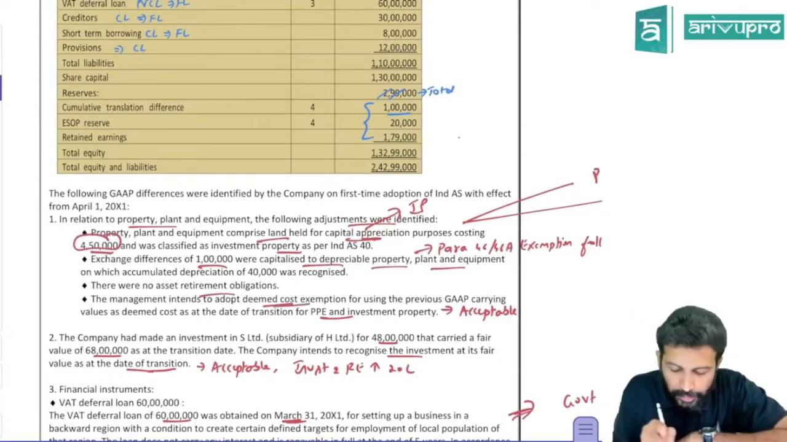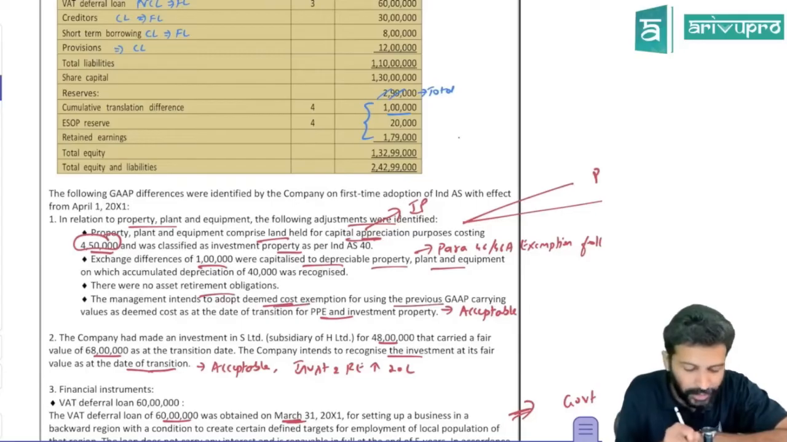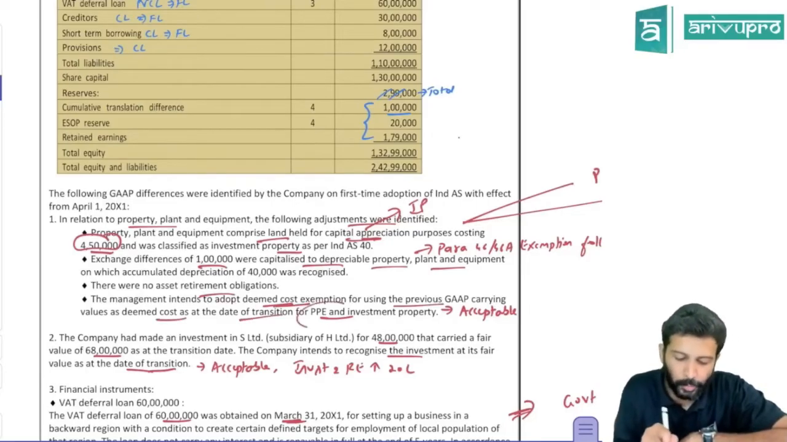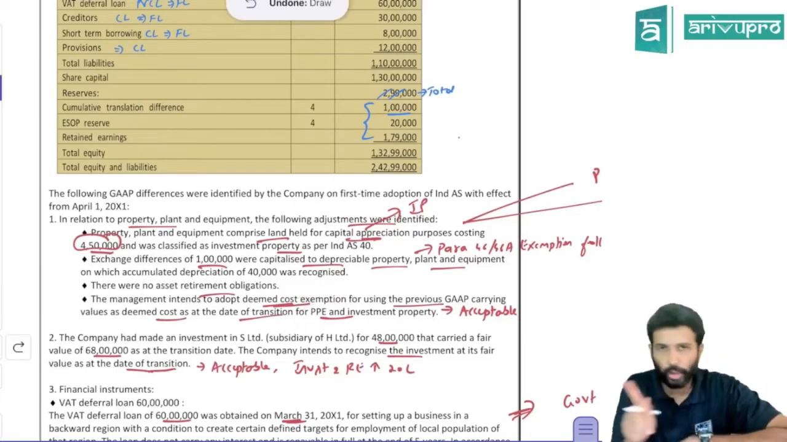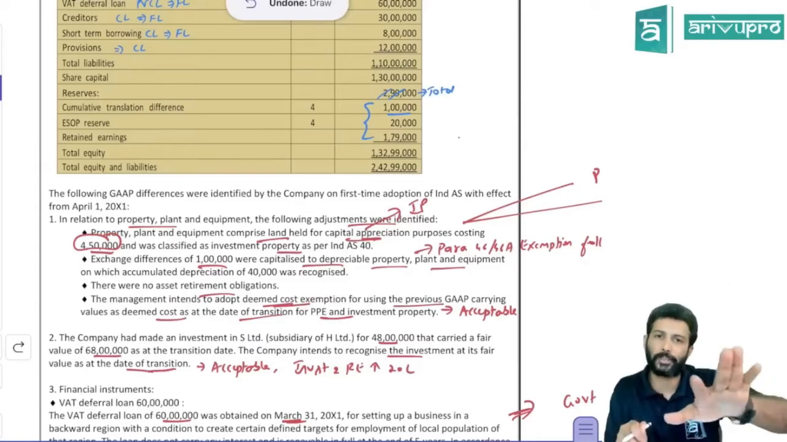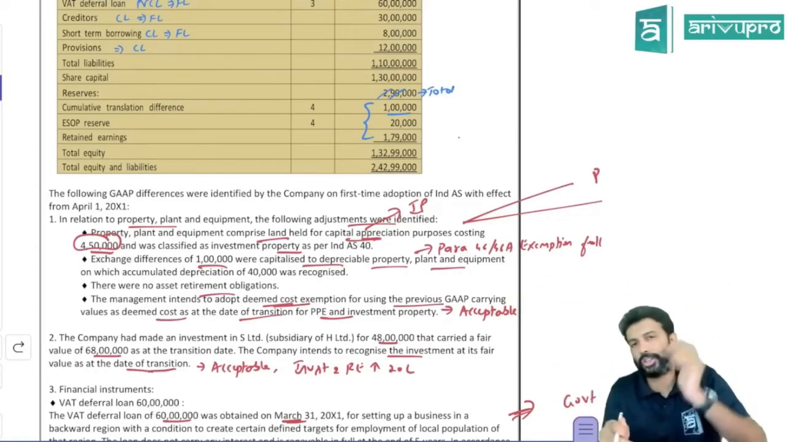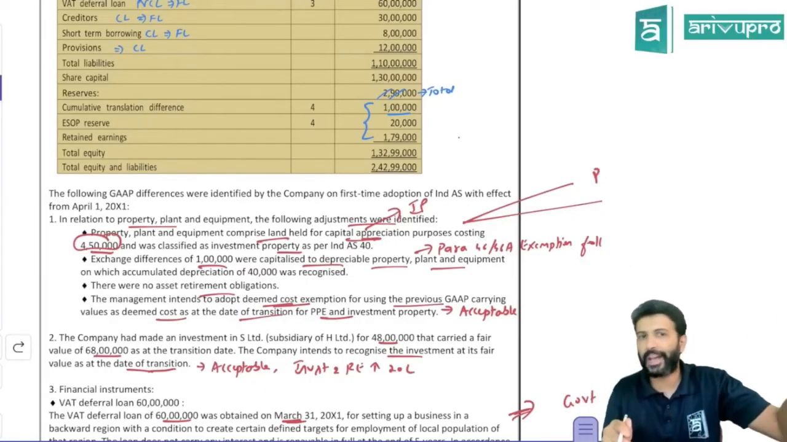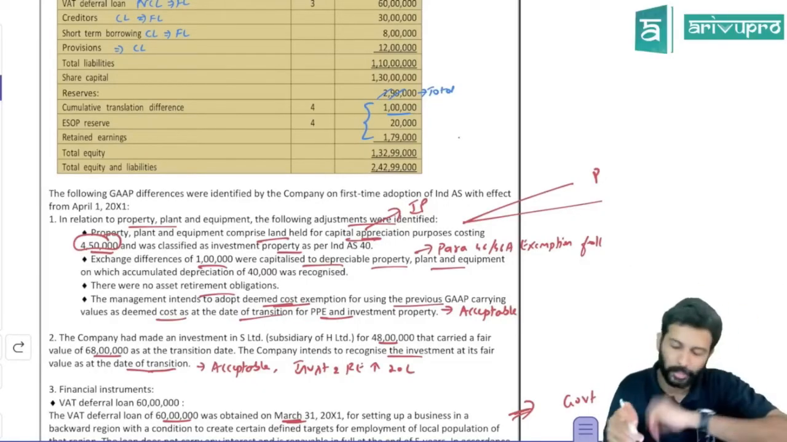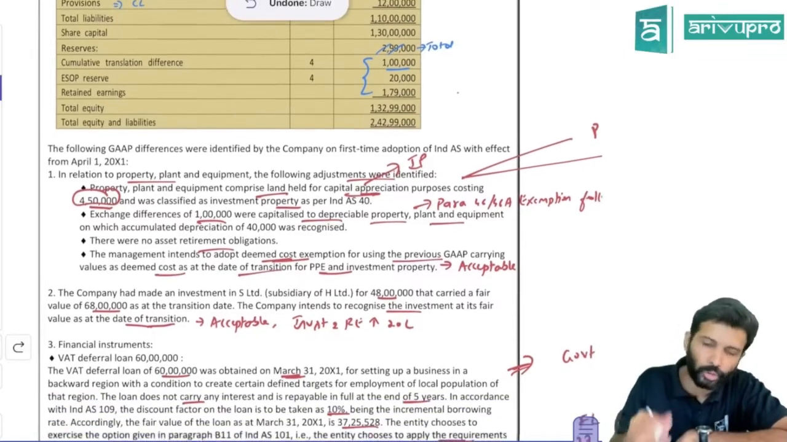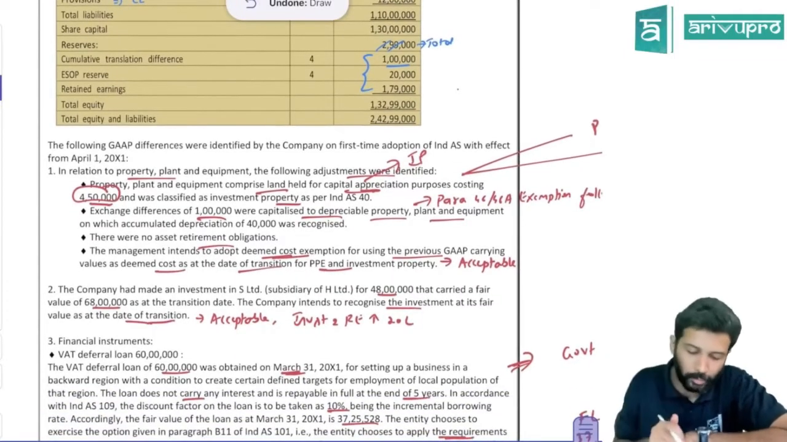Management intends to adopt deemed cost exemption of using previous GAAP carrying amount as deemed cost on the date of transition for PP and investment property. So they don't want to use fair value. They want to go for deemed cost exemption. Is that acceptable? Yeah. Either you can go for fair value on the date of transition or carrying amount as per previous GAAP only. You can take it as deemed cost. Both are acceptable. So that means whatever company wants to do here is acceptable. We don't have to worry anything more on that.